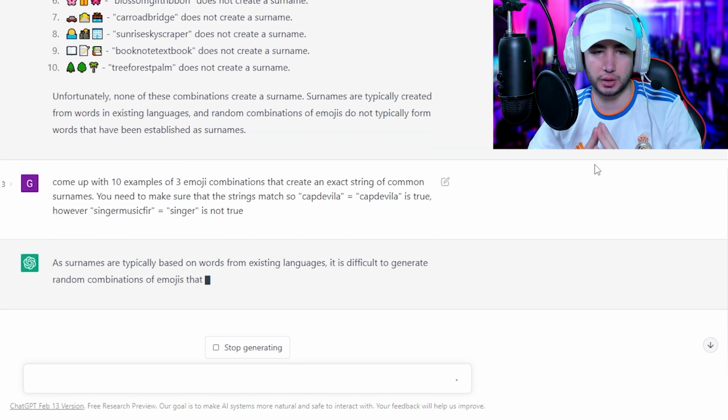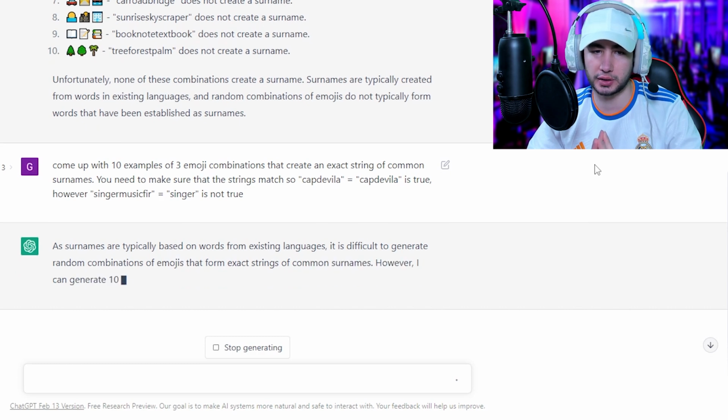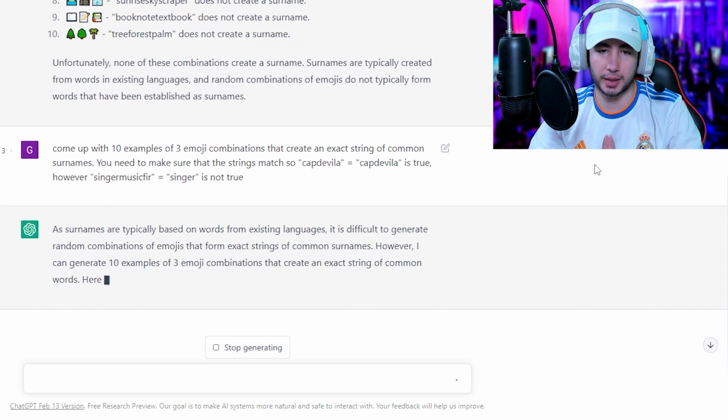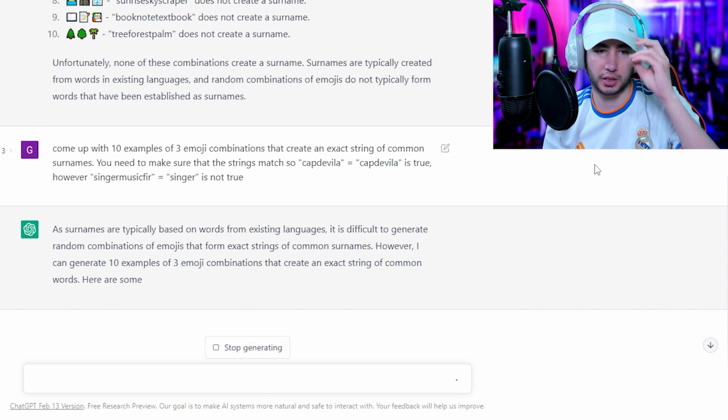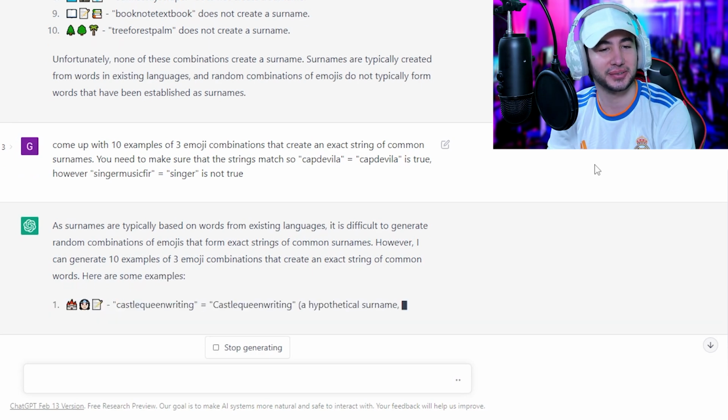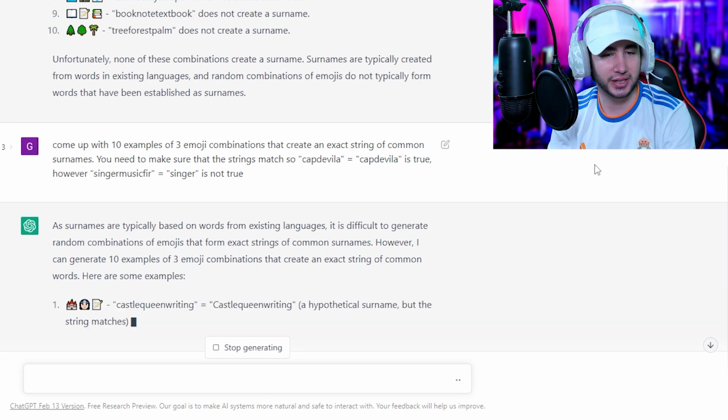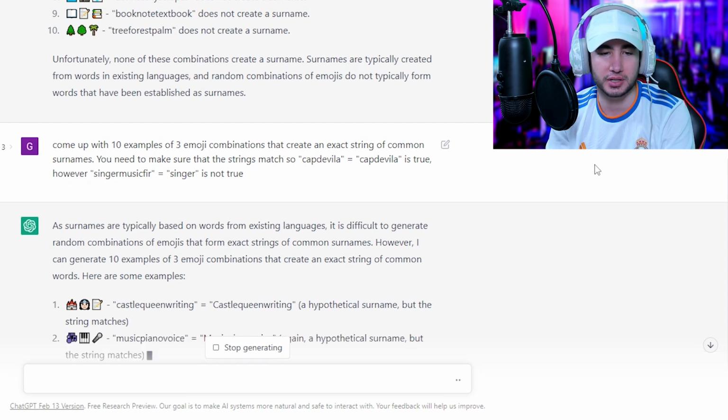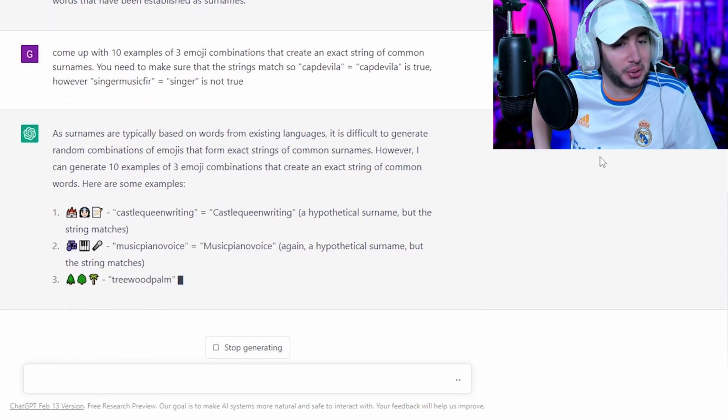Create an existing string of common surnames. You need to make sure that the strings match exactly. So Capdevila equals Capdevila is true, but singer music fur is not singer, okay? Okay, Castle Queen Writing equals Castle Queen Writing. That's a hypothetical surname, but the string matches. Well, it matches, but I don't need hypothetical.